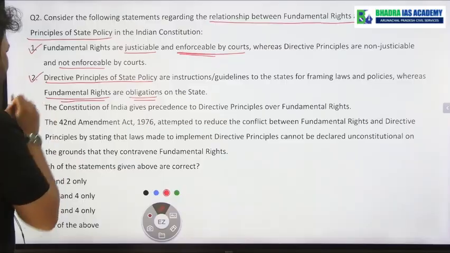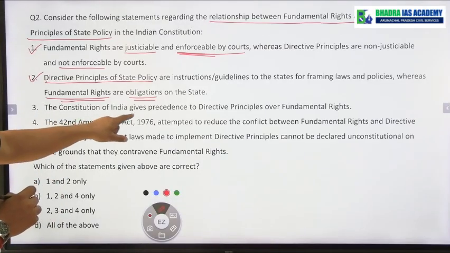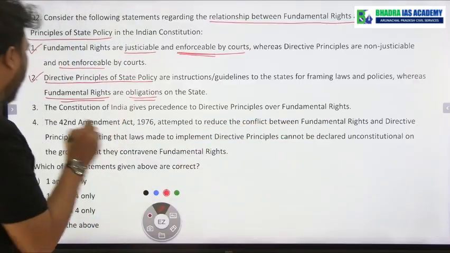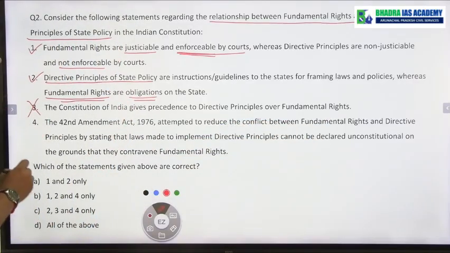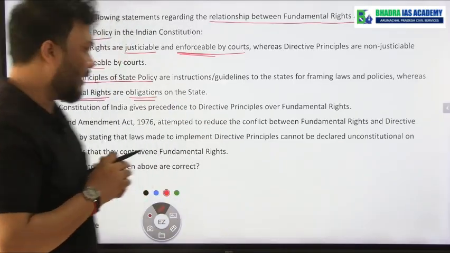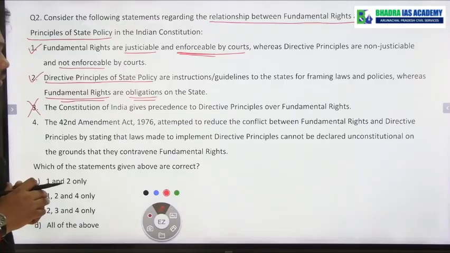Next, statement number 3. The Constitution of India gives precedence to DPSP over fundamental rights. Okay, nowhere in the Indian Constitution is it said that DPSP are more important than fundamental rights. Okay, and that is why statement number 3 is wrong.